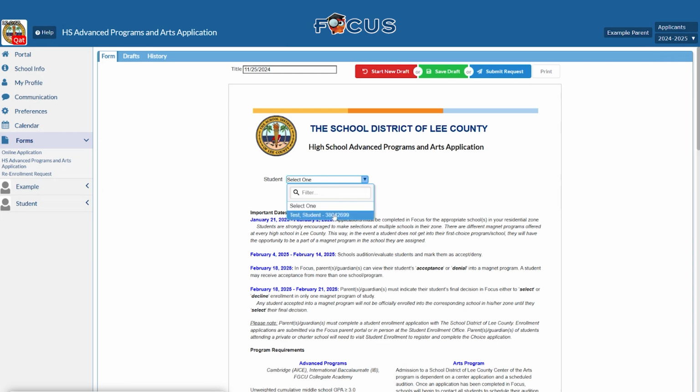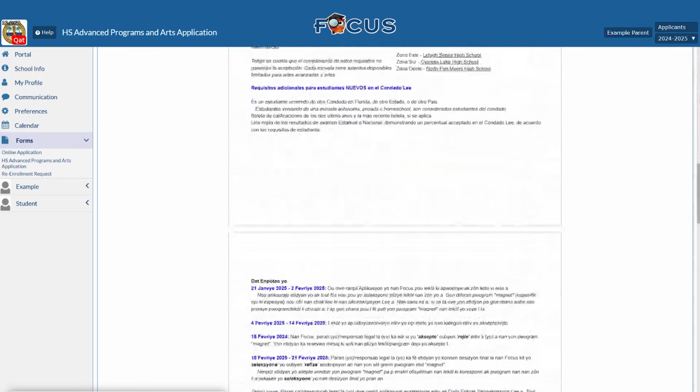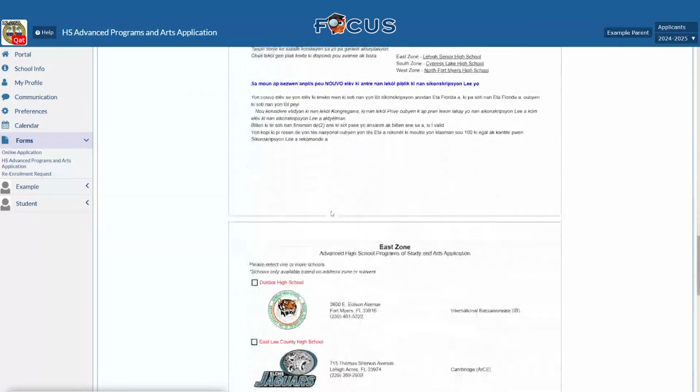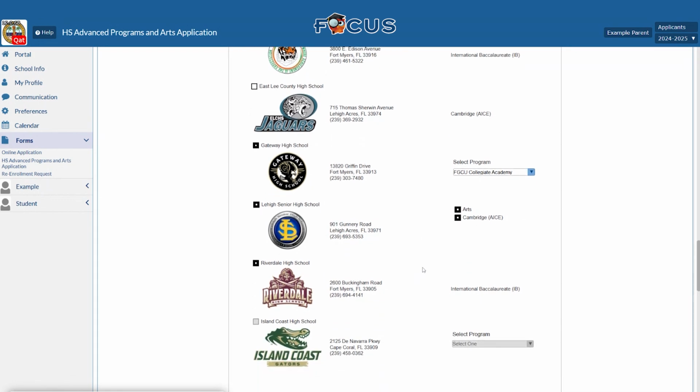Parents are advised to select a student from the drop-down menu and the application will load. The Advanced Programs Arts application will populate programs for your student zone based on your home address and subzone. Certain programs may not be available, meaning you will not be able to click on them in the application. Parents then select the programs their student is applying to and are encouraged to make multiple selections.